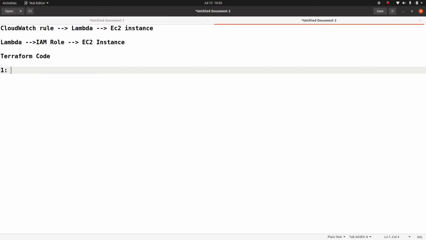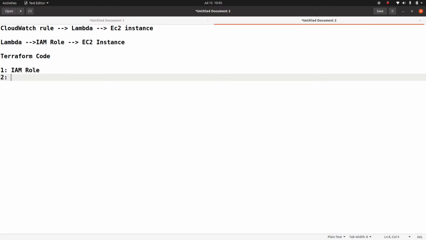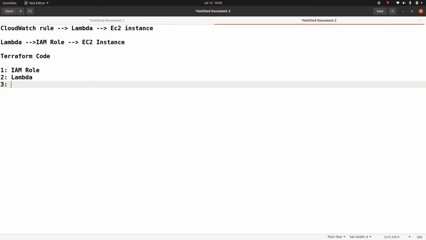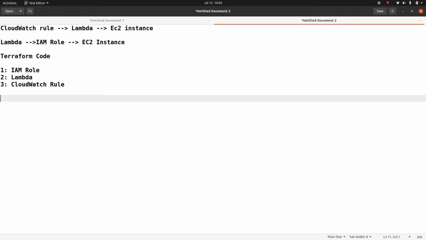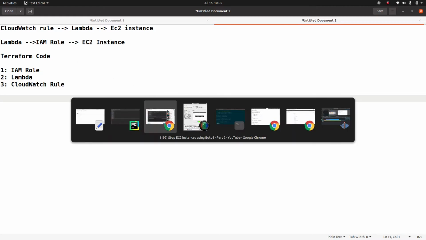First, we will start with the IAM role. Second, we are going to create our Lambda function. I mean, not write our Lambda function, but create that Lambda function with the help of Terraform. And last but not least, we are going to configure the CloudWatch rule, and that too we are going to do with the help of Terraform. So without wasting any time, let's get started.